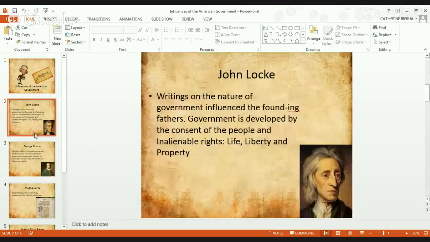So the first person we're going to look at is John Locke. You see John Locke on here. He looks a little old, but he's really influential. John Locke was the first person to write about the nature of government. He really was the influence to finding out what the government should consist of, how the government should run. John Locke decided that the rights of the people, we should have our certain rights: life, liberty, and property.